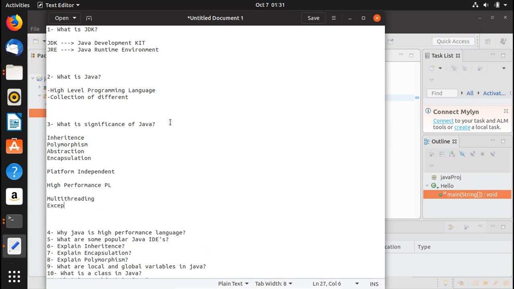Multi-threading and exception. Multi-threading is a flow of execution, and when you come up with a flow of different executions, that is called a thread. The JVM creates a thread which is called the main thread, and the user can create multiple threads by extending the Thread class or by implementing the Runnable interface.